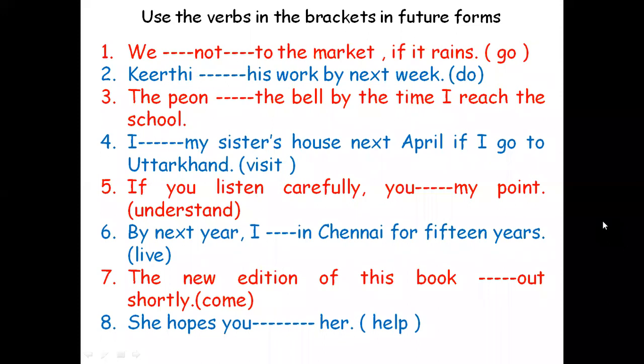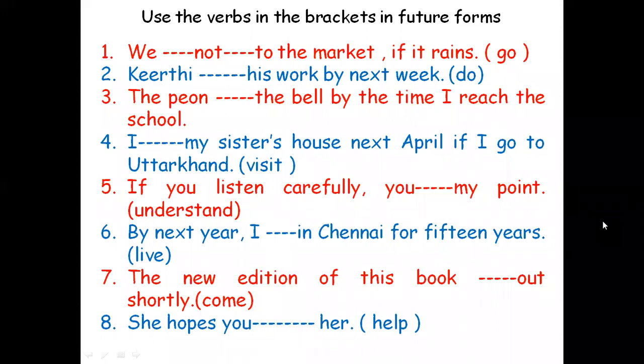Third one, the peon dash the bell by the time I reach the school. Here also, by the time I reach the school means it is future time. He has not reached the school yet. In another 5 or 10 minutes I will be reaching the school. That is the implication. So that is a future point. When it is a future point, just like the second sentence, the ring is missing. The peon will have rung the bell by the time I reach the school.